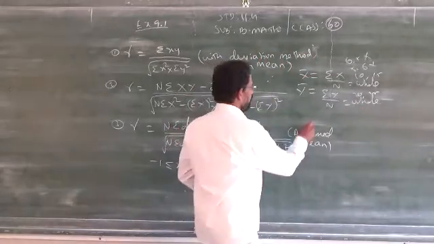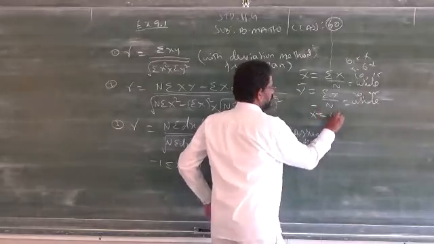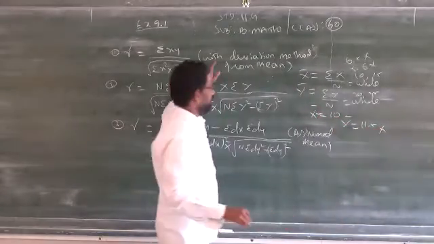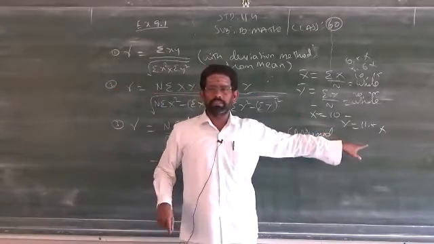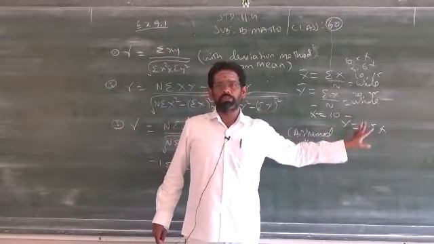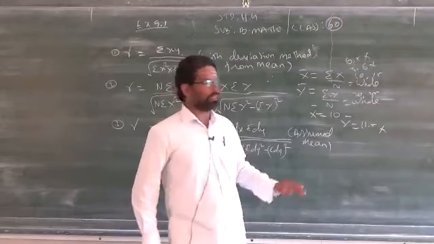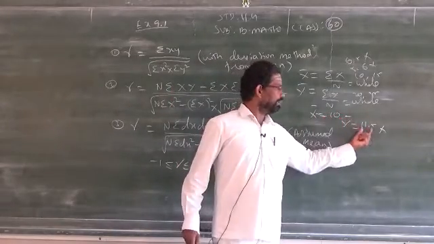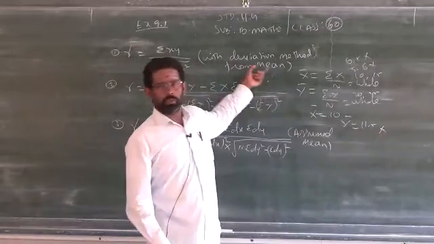For example, x bar I got 10, y bar I got 11.5. You cannot use this formula because y bar is a decimal number. Both should be exactly without decimal digit. When both are natural numbers like 10, 11 without 0.5, then you can use the first formula.